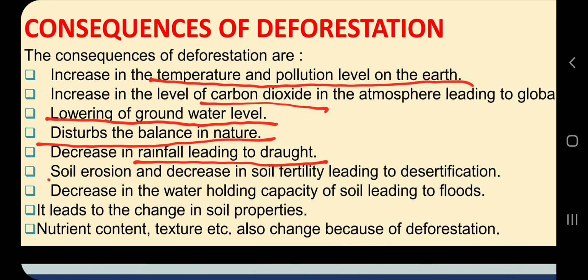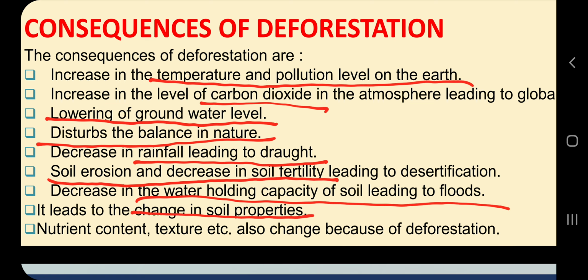Soil erosion and decrease in soil fertility, easily we can understand, because their roots hold the topsoil tight. So if there are no trees, any event can erode the topsoil. Then decrease in the water holding capacity of the soil leads to floods. Why does soil have water holding capacity? Because of the presence of trees, because of humus. So if we remove the trees, we remove all the interactions simultaneously. It leads to a change in soil properties, because the soil has properties which are good for us and good for the growth of plants.